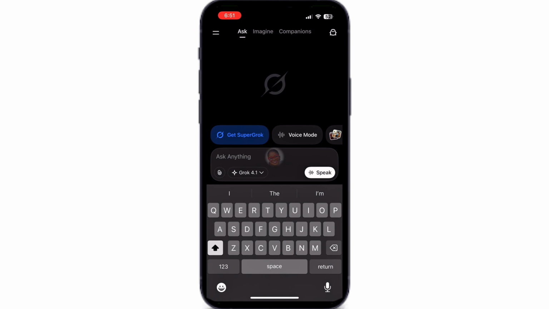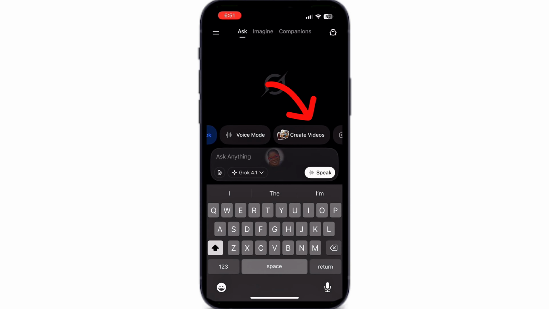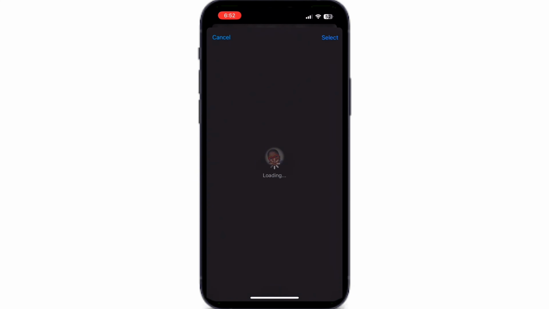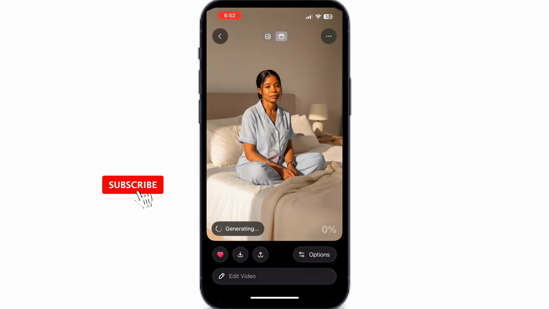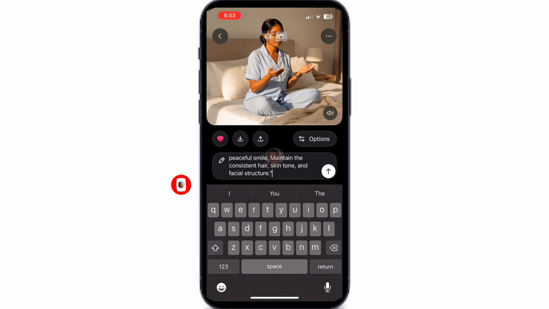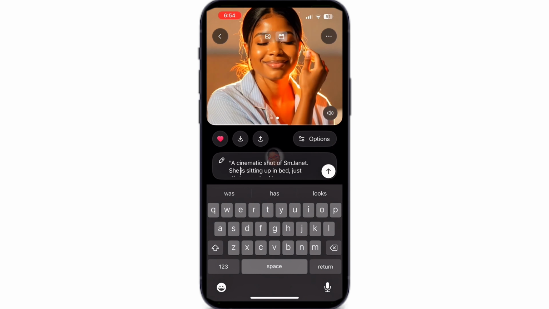Now it's time to bring the images to life. For this, I use Grok AI because it is free and very easy to use. If you don't know how to use Grok AI, I already have a full tutorial on my channel. Scroll to the right and click Create Videos. Upload the first image. Grok will automatically animate your image, but the animation may not always be perfect. That's why you paste your action prompts to get better results. If you're not satisfied, regenerate until you get the animation you want.